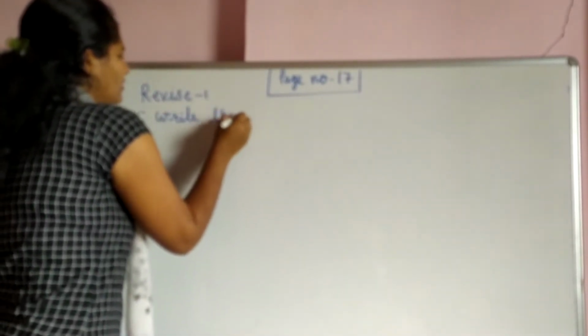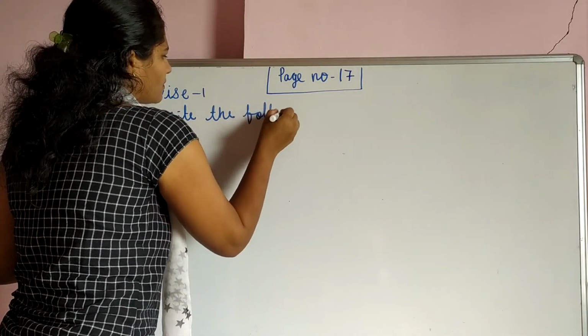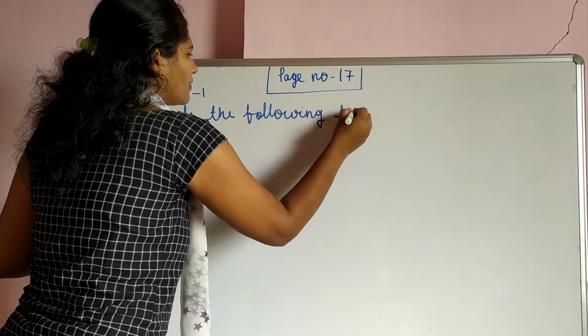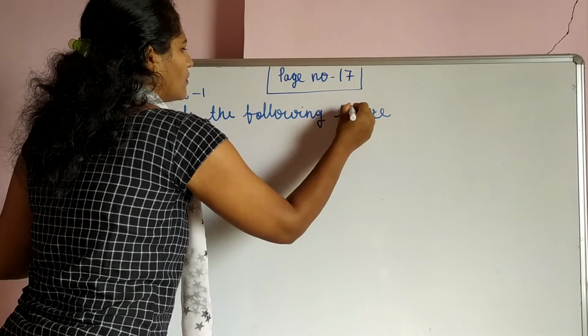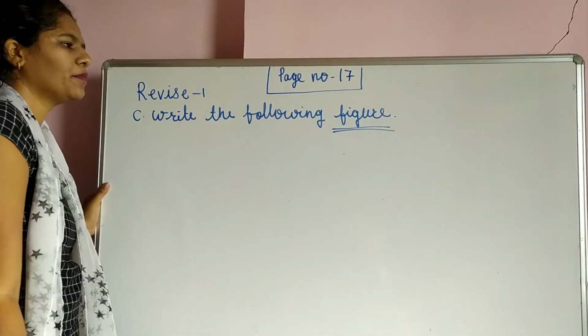Write the following figure. So student, don't get confused here because of this word figure. Figure means number or numeral.